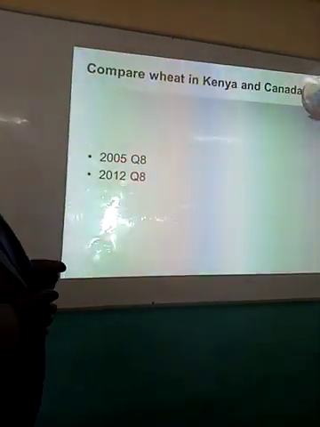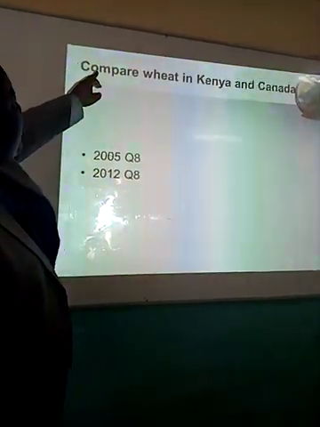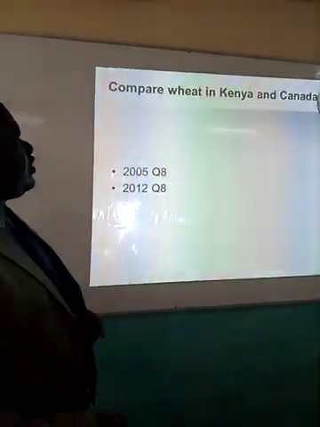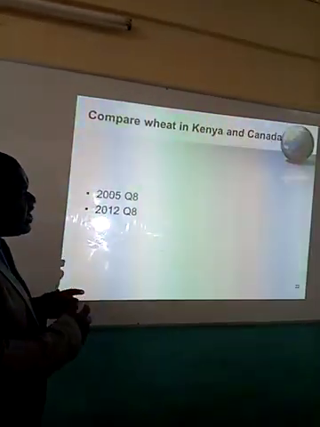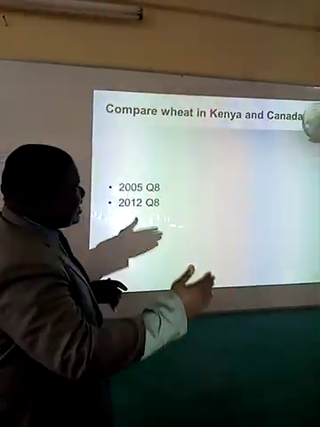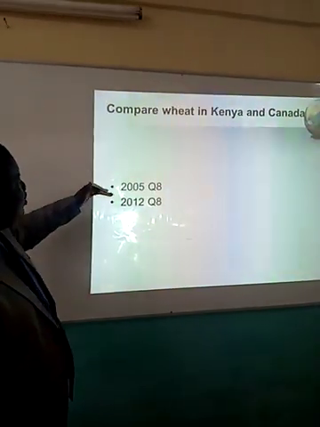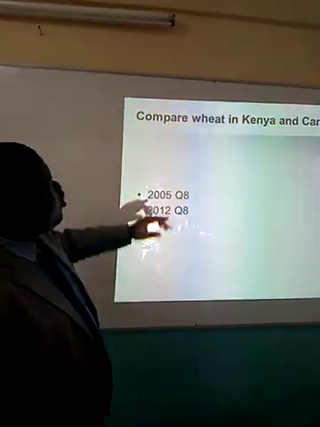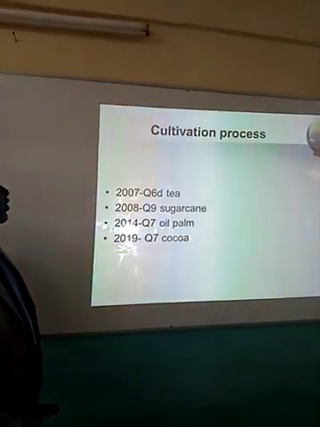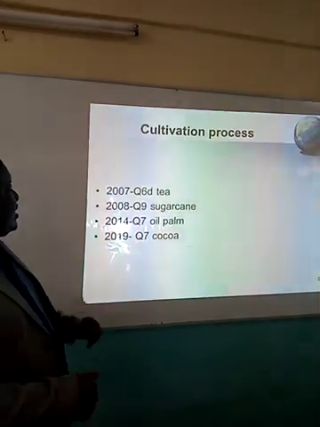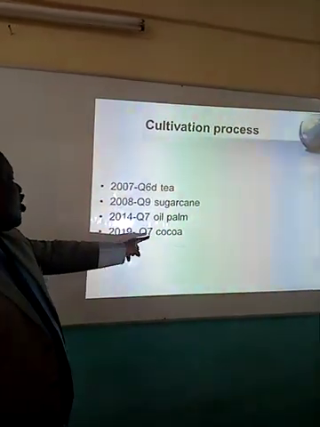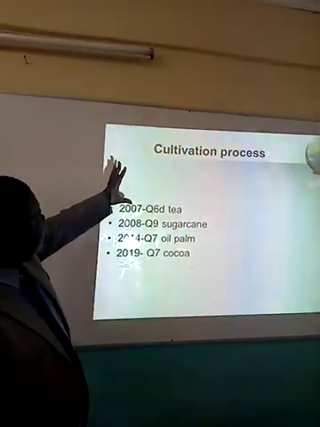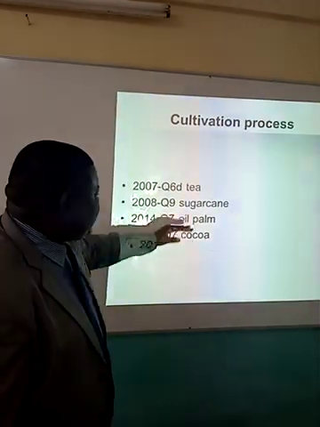Compare wheat growing in Kenya and Canada. A question to compare or contrast is very common in paper 2. The students must follow these schemes to find how, with both Kenya and Canada, you are comparing. You can look at 2005 question number 8 and 2012 question number 8, comparing coffee and wheat in Kenya and Canada. The cultivation process of a crop came as late as last year with cocoa, question number 7, 2007 with tea, question number 6D, cultivation process with sugarcane, oil palm, and cocoa.